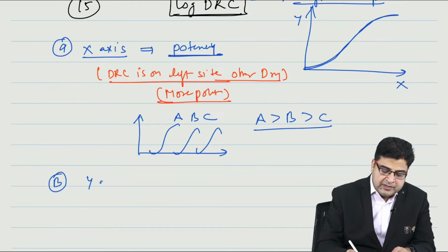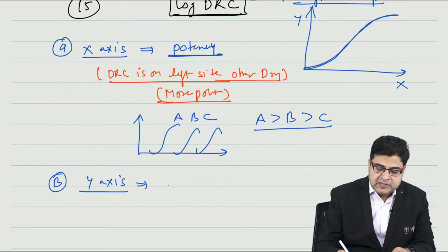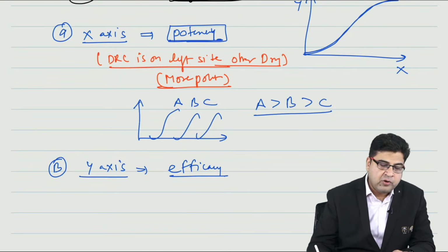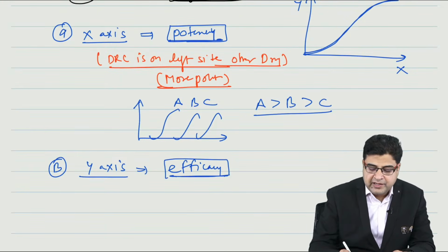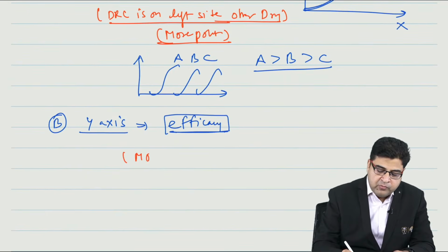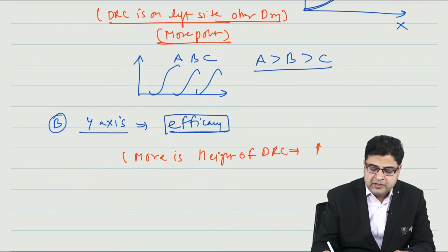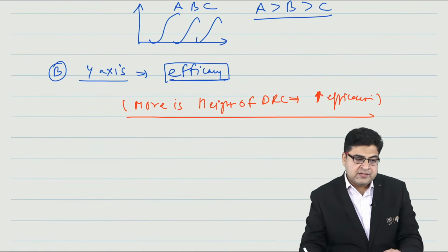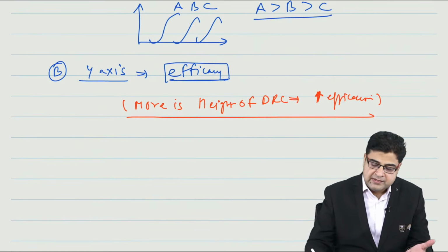Now they will ask you, what does this y-axis stand for? So please remember, y-axis will give you the information about the drug efficacy. So x-axis gives you the information about potency, and y-axis of the DRC gives you the information about the efficacy. And one very simple rule is, more is the height of DRC, it means that drug is more efficacious. So more is the height, more is the efficacy. Less is the height, less is the efficacy.